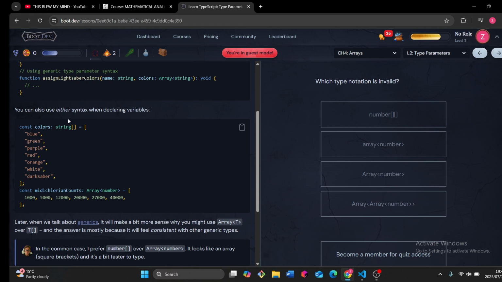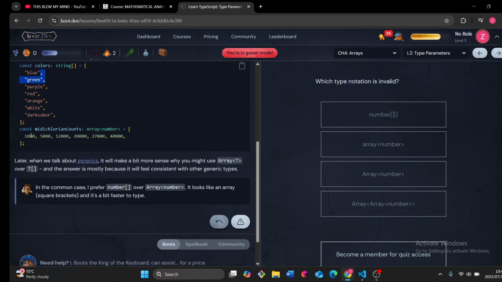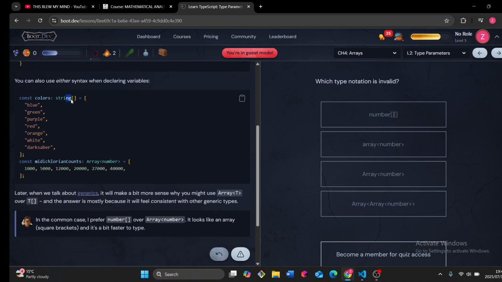You can use either syntax when declaring a variable. So you're declaring an array colors of strings. You can do it like this, or you can do it like that. Const. Yeah, I think I prefer this one.